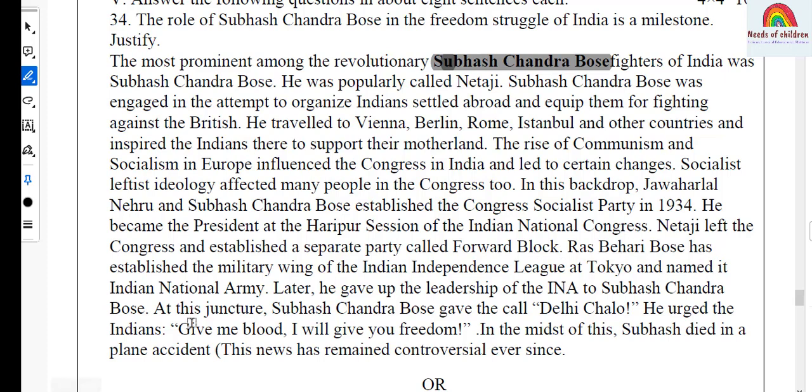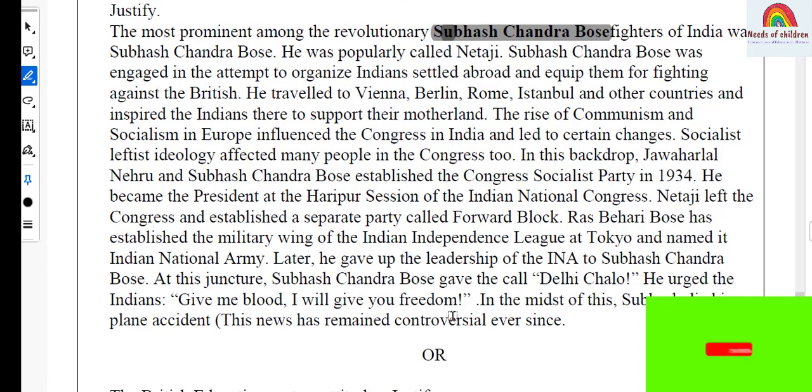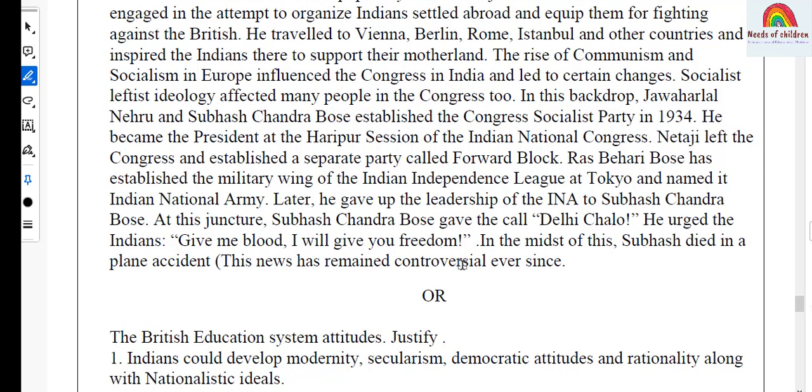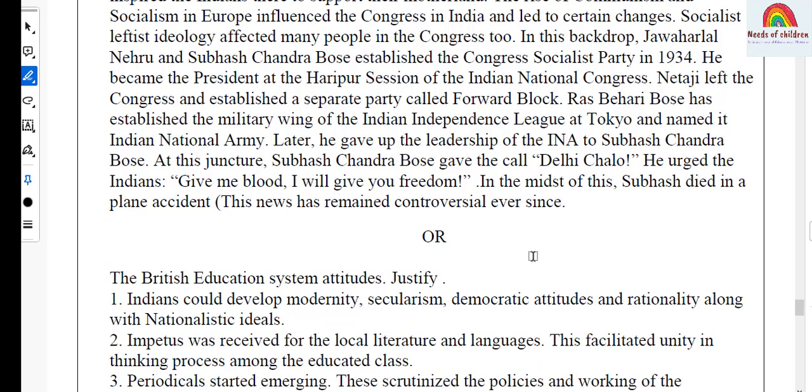Ras Bihari Bose has established the military wing of Indian Independent League at Tokyo and named it Indian National Army. Later, he gave up the leadership of INA to Subhash Chandra Bose. At this juncture, Subhash Chandra Bose gave the call, Delhi Chalo. He urged the Indians, give me blood, I will give you freedom. In the midst of this, Subhash Chandra Bose died in a plane accident. And this first question, it has a choice.